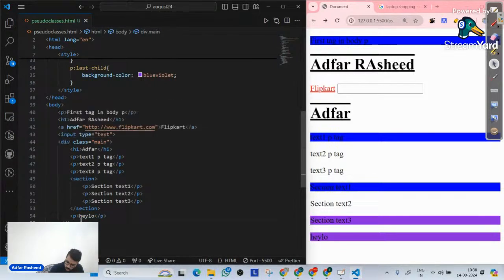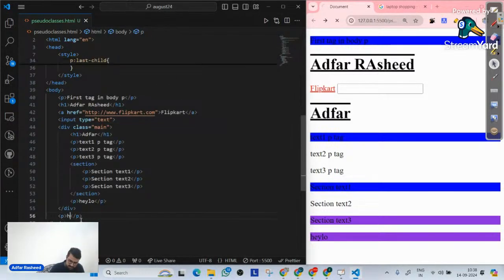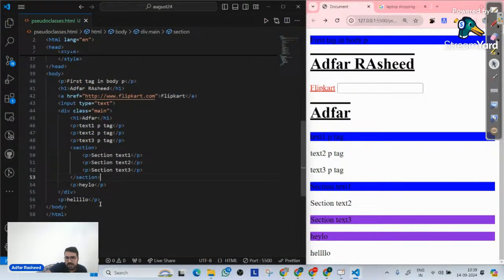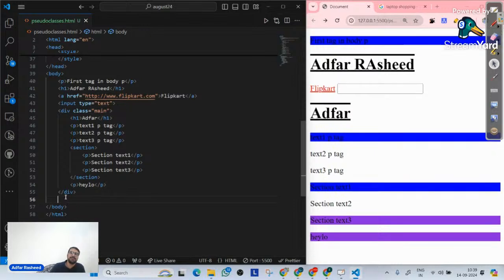If I similarly go over here and add a p tag that says hello with a lot of O's, it will be a last child, but unfortunately, remember that this will not get implemented here. There's a reason behind this, because the body's last child does not get implemented in most cases. Although it should be implemented, there's this drawback that we have, and I have seen this drawback in almost every single case whenever I have discussed it. Okay, so this will not be implemented. But tell me one thing. We understood what last child is.